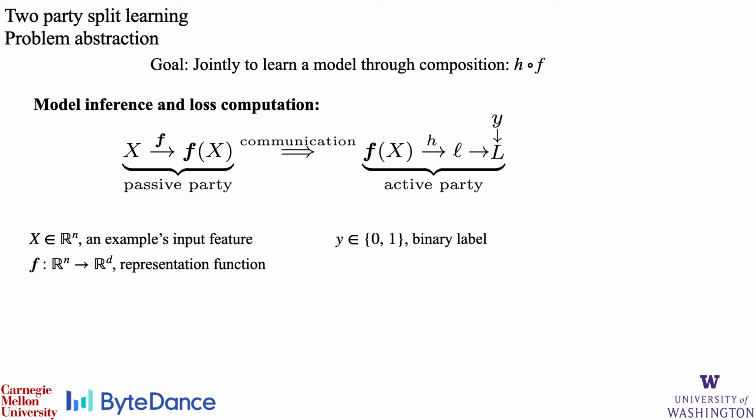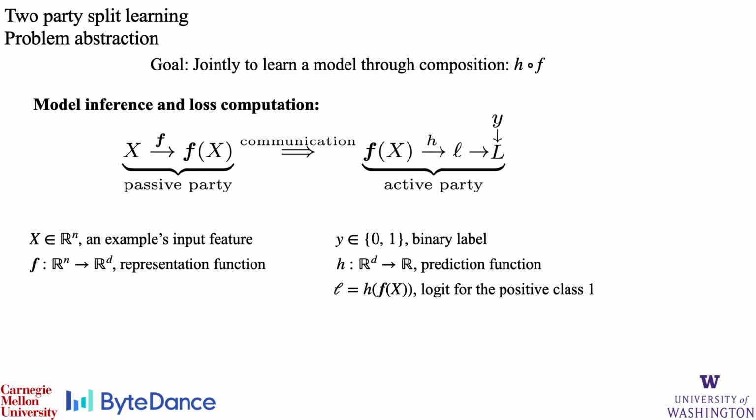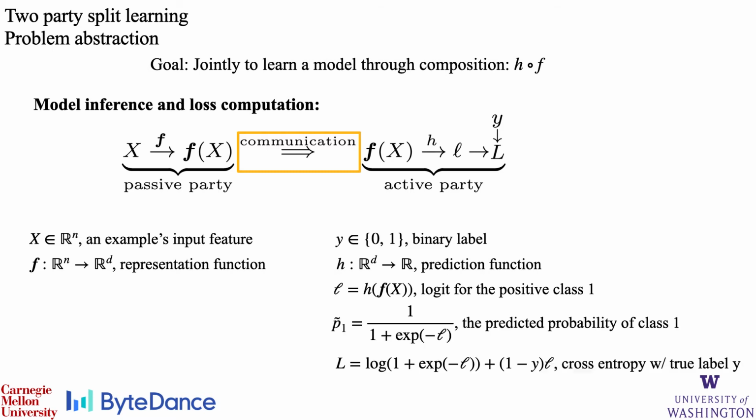The passive party wants to learn a representation function f that maps an example's feature x to a vector representation in R^d, while the active party wants to learn a prediction function h that takes the representation computed by the passive party and returns the positive class logit, lowercase l. Here, the representation f of x is communicated from the passive party to the active party before h is applied. With the logit l, the predicted probability of the positive class, tilde p1, is calculated through the sigmoid function, and the entire model h of f incurs a cross-entropy loss of capital L with the correct label y.